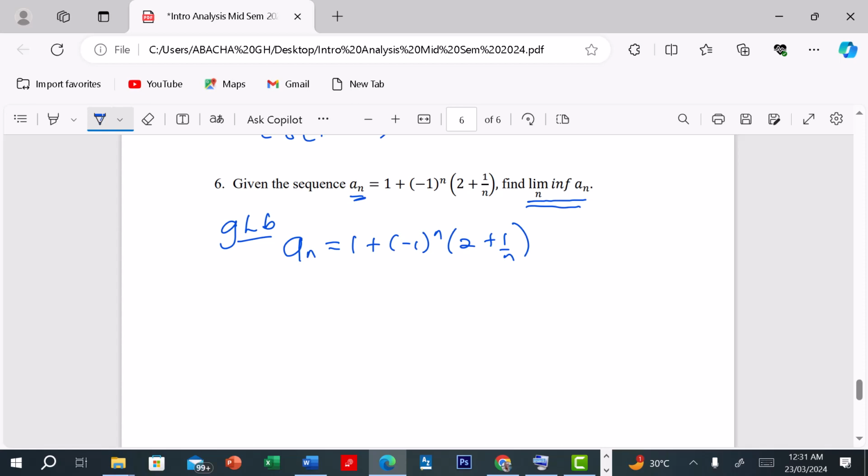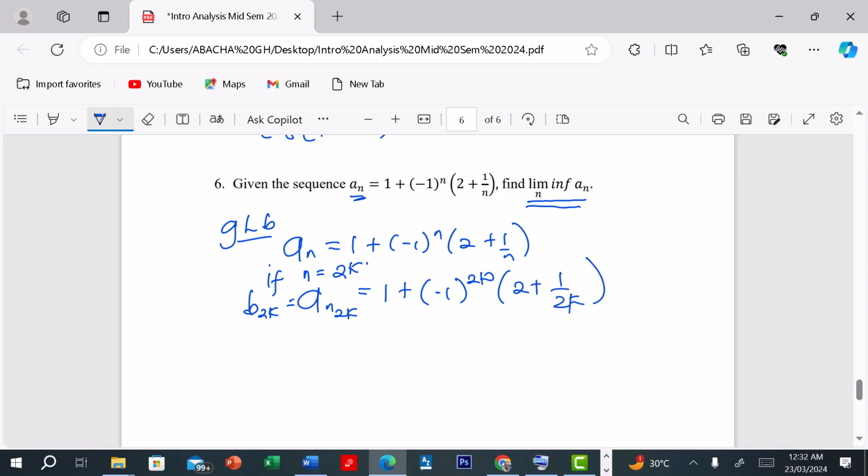Okay, so now let's form some subsequences from this sequence. Let's say n equals 2k, so we can have a first subsequence, b 2k, which equals a 2k, and this becomes 1 plus negative 1 power 2k, brackets 2 plus 1 over 2k.